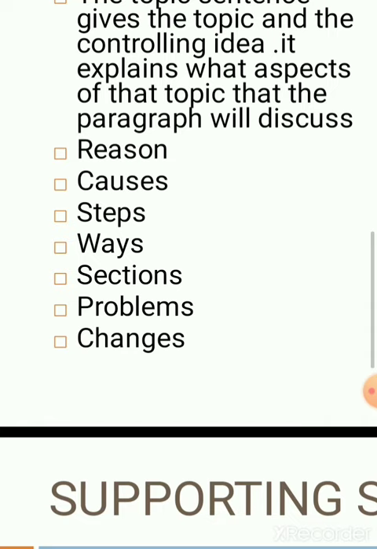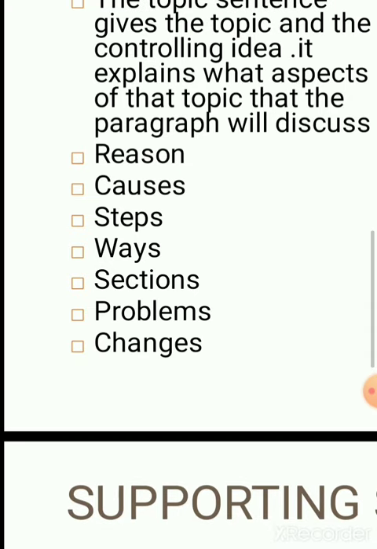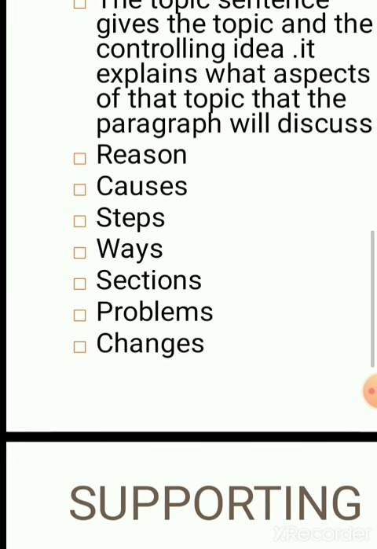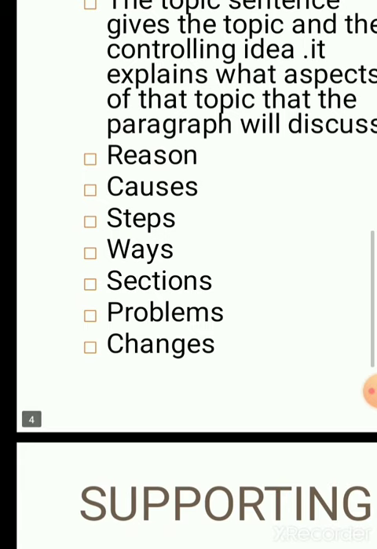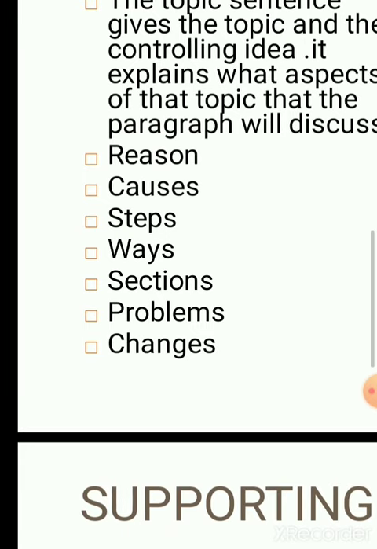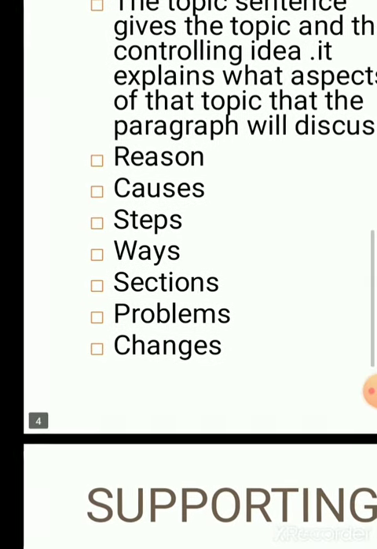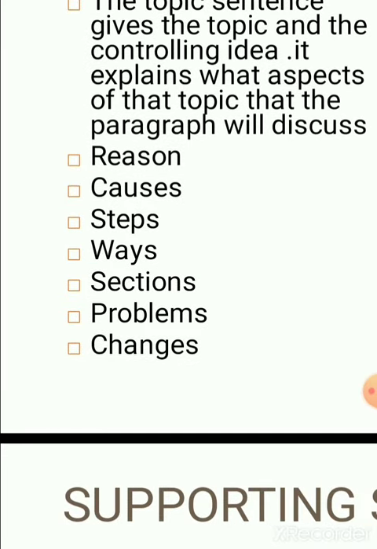So if you are going to write about what a friend is, you will have many ideas. So you have to choose one aspect of that topic. Here you can see that we can discuss the causes of one topic, for example, the causes of corruption.